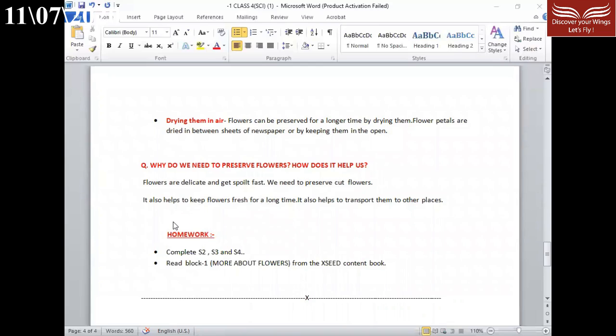So today's homework is you have to complete your S2, S3 and S4 in your workbook and you have to read block 1, more about flowers.